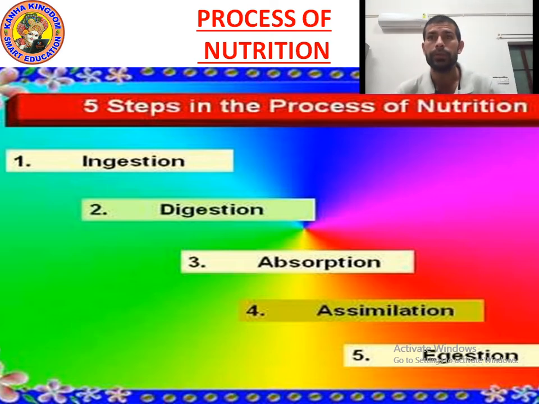Our food is processed through these steps. First ingestion happens, then digestion, then absorption, then assimilation, and at last egestion. These are the steps of taking food in and absorbing it by the body for energy. Please write down. I am giving you 10 seconds.